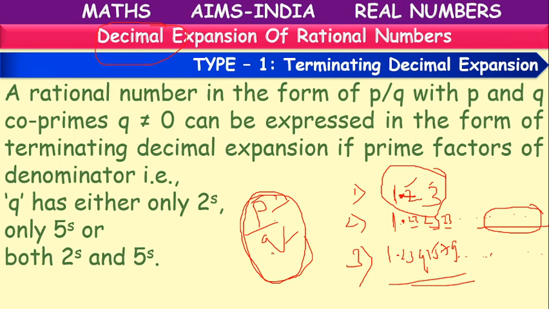So the rational number after division will be written in the form of a decimal. After the decimal point, after some places, if the division stops, or if we get the remainder 0, then it is called a terminating decimal.